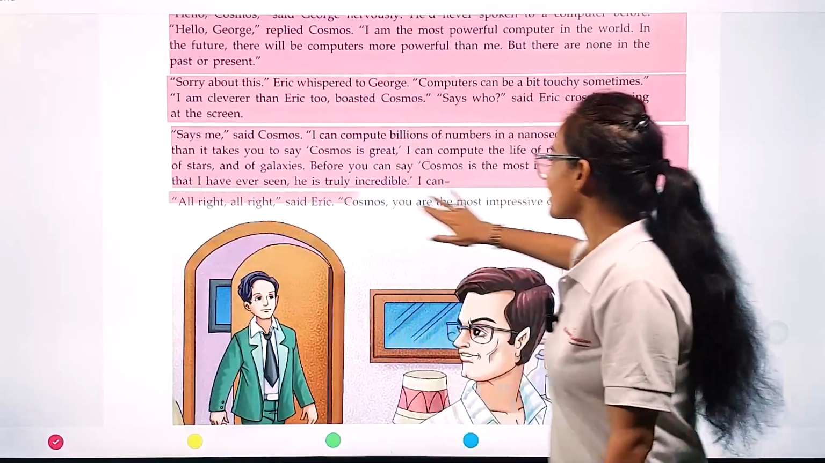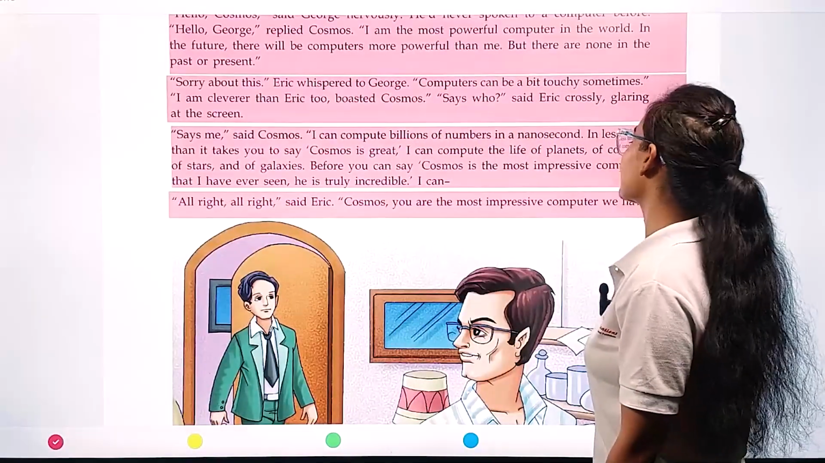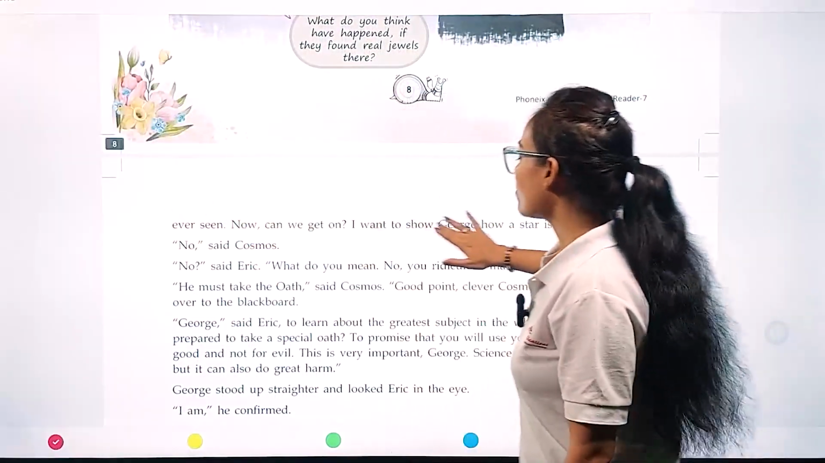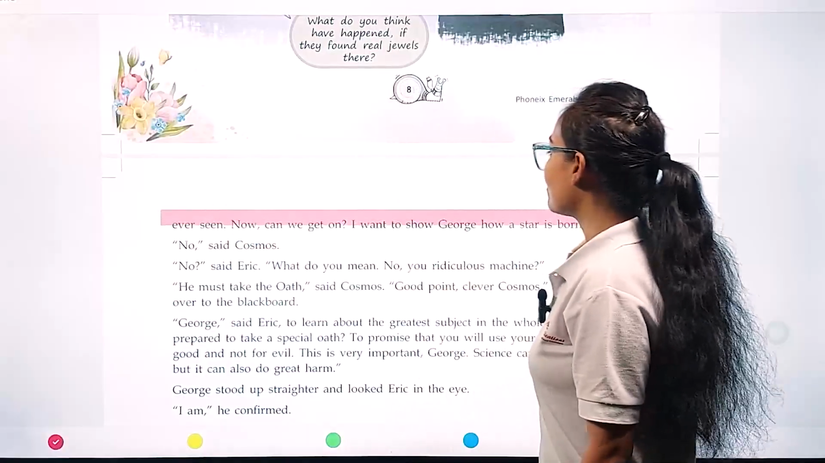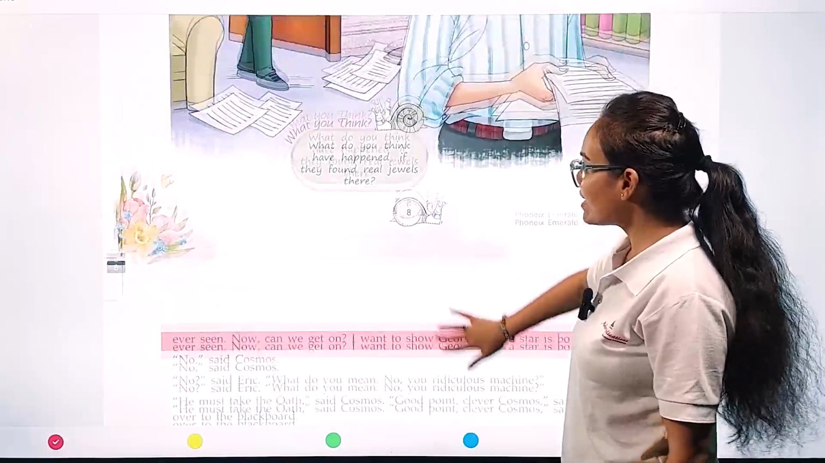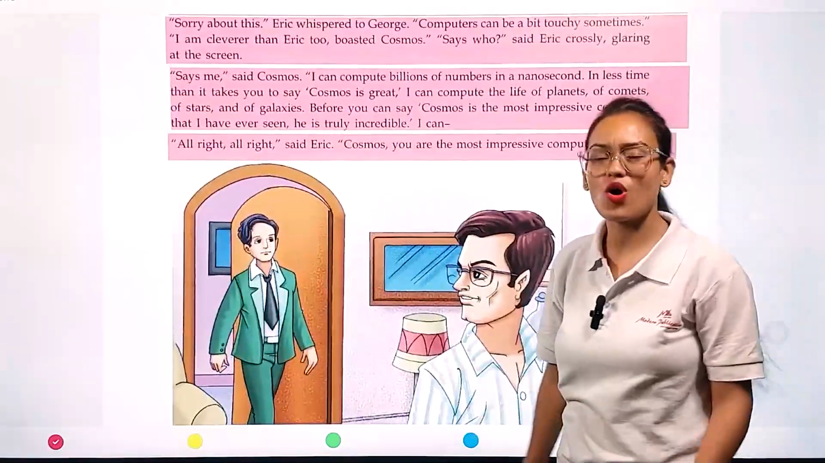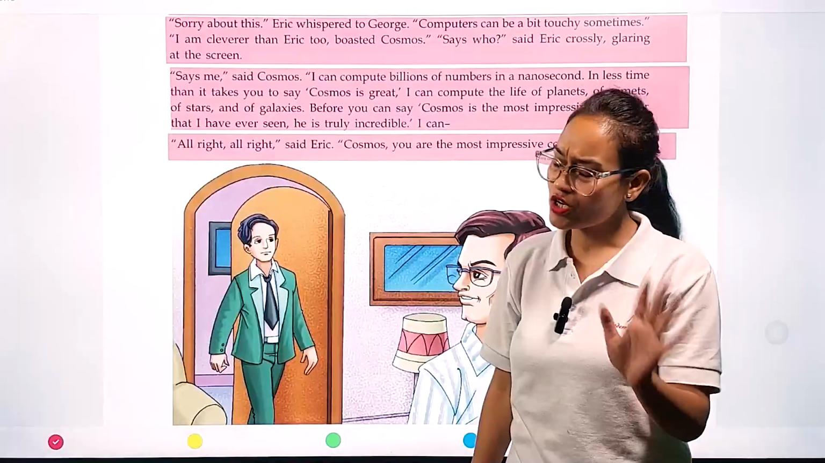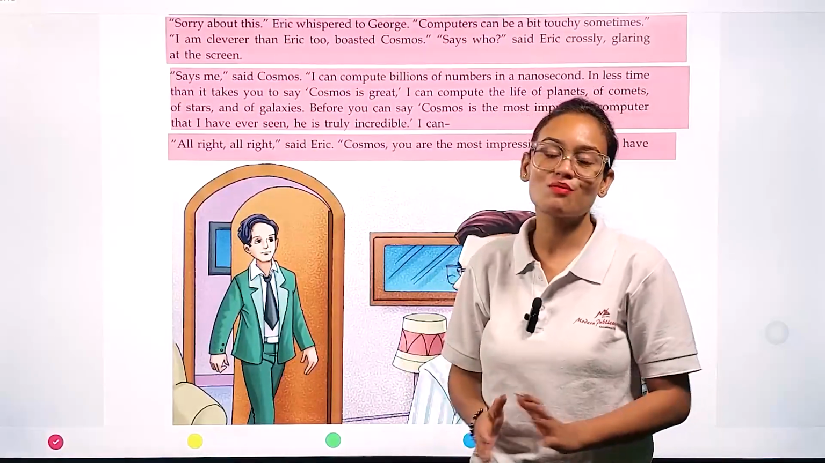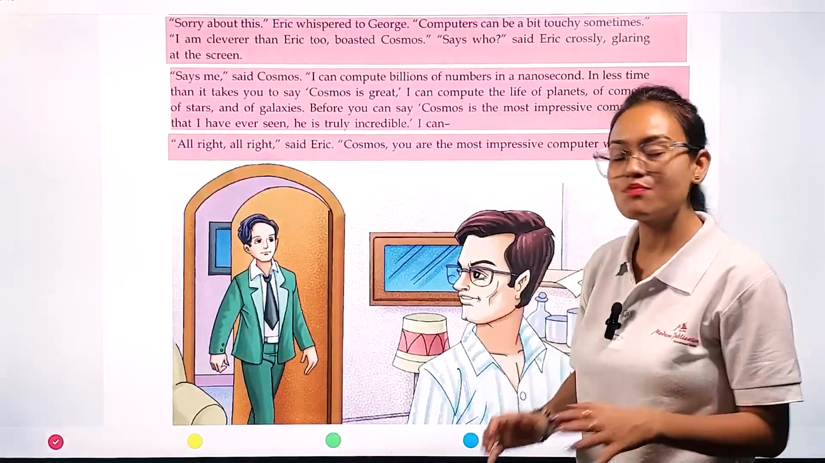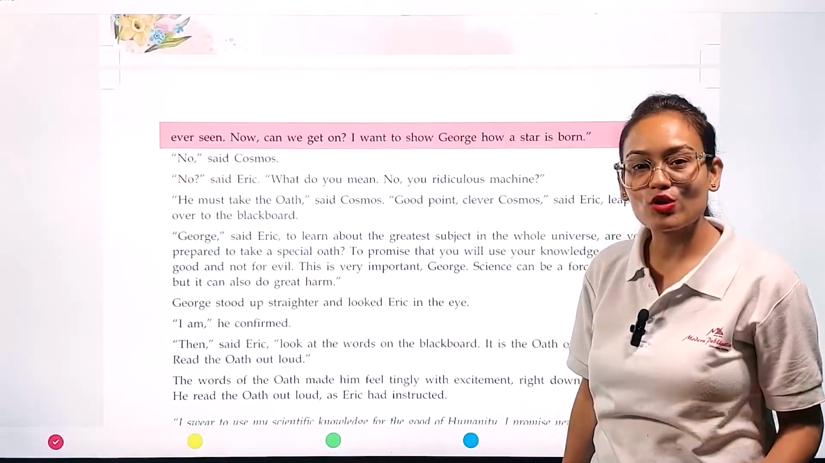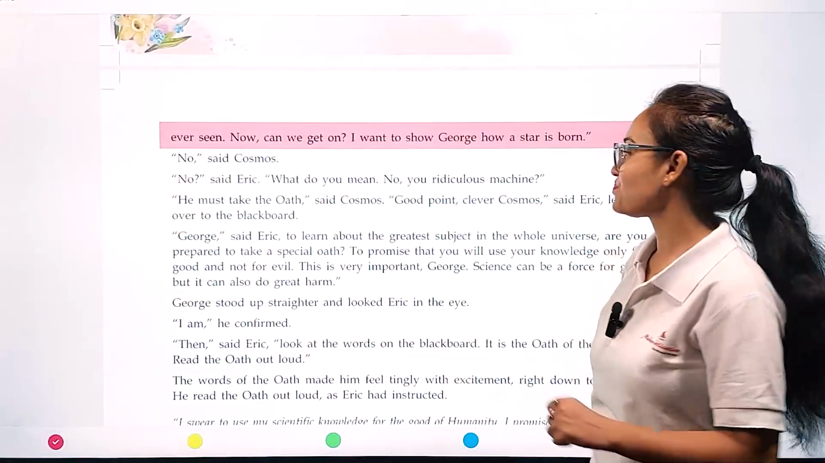"All right," said Eric. "Cosmos, you are the most impressive computer we have ever seen. Now, can we get on? I want to show George how a star is born." So Eric stopped Cosmos and said, all right, Cosmos, no worries. I accept that you are the most intelligent, the smartest computer present at this time. Now just stop, because I want to show George how stars are born.